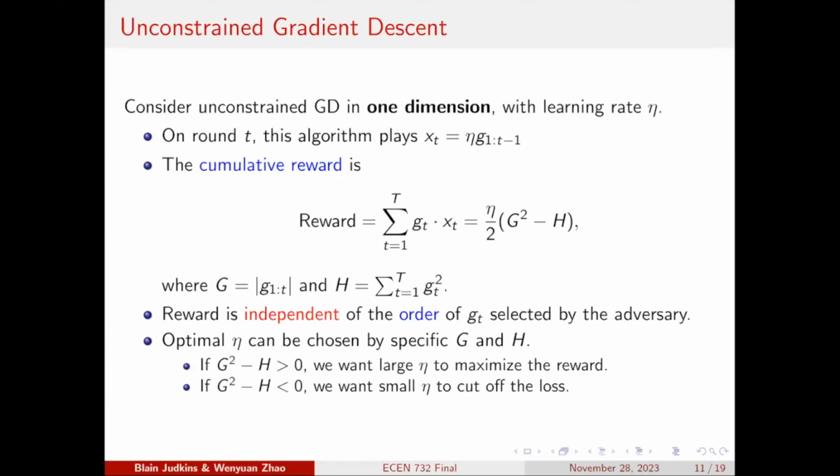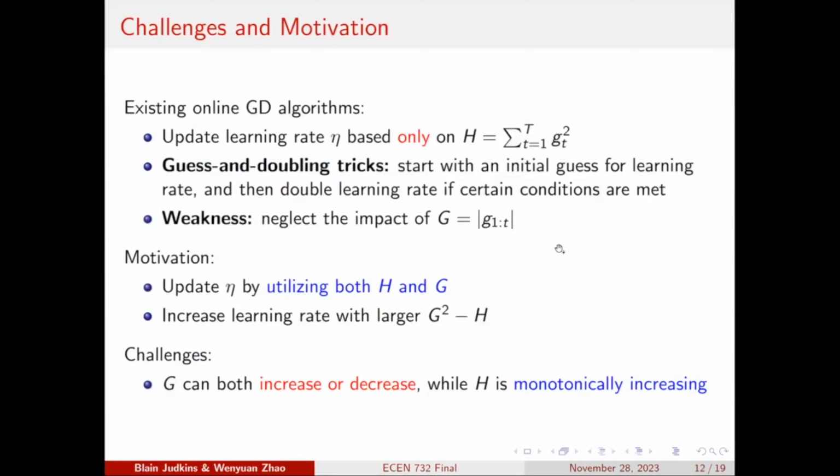On the other hand, if this g squared minus h is negative, we want a small eta to cut off the loss. So this is basically the idea of the reward doubling, right? Because the doubling means that we want to increase this learning rate eta when the g squared minus h is met with some conditions.